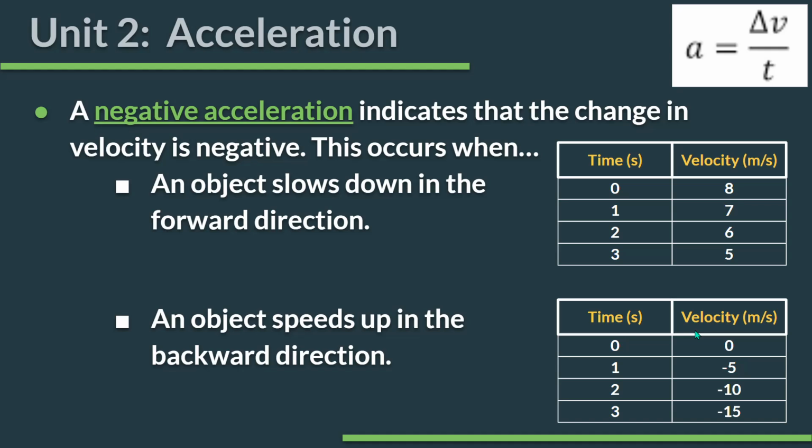But again, look at my velocity. 0 means I'm not moving. So obviously this is faster, negative 5, negative 10, negative 15.